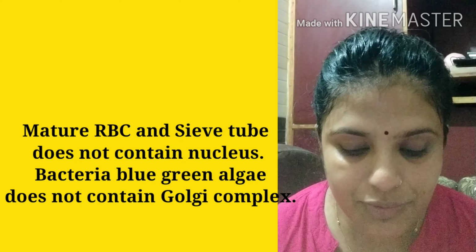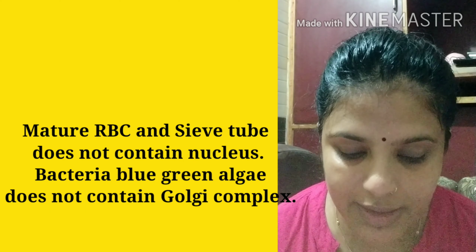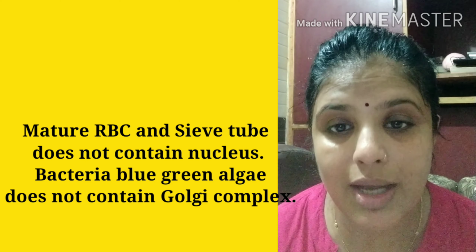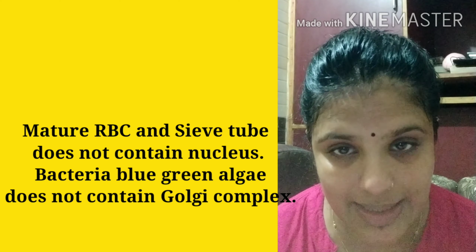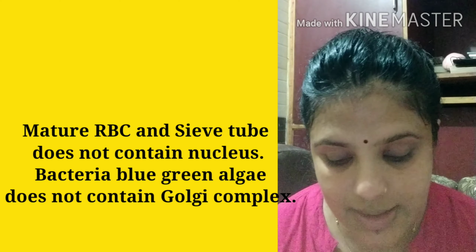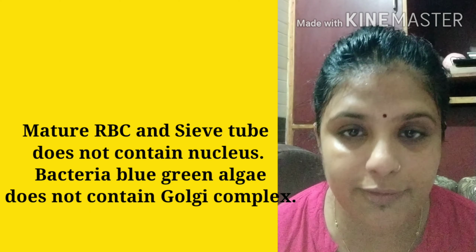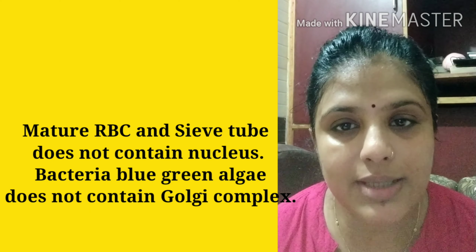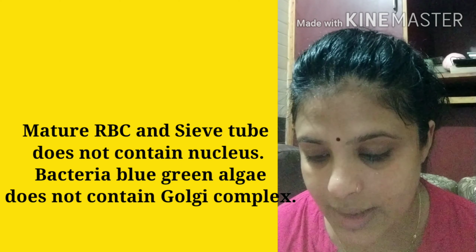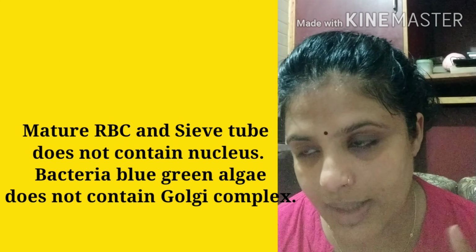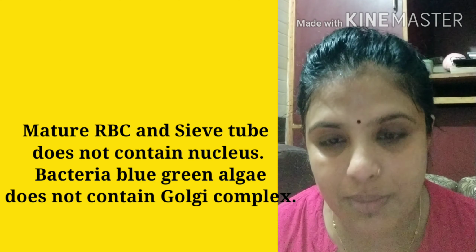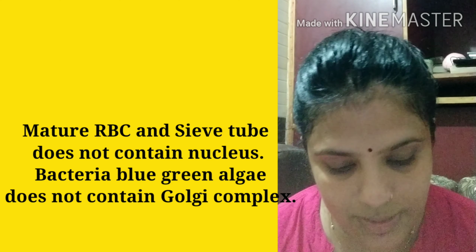Give two examples each of the following. This we have done. Name two organisms in which the following structures are absent. Nucleus is absent in mature RBC of mammalian cell. You have to mention mature RBC, right? The second one is nucleus is absent in sieve tube of plants. Golgi complex is absent in blue green algae. And Golgi bodies are absent in bacteria, they are absent in RBC, they are absent in sperm also. So we have done this question also.